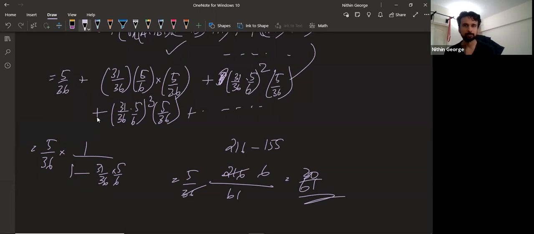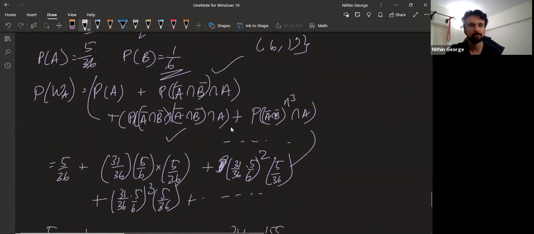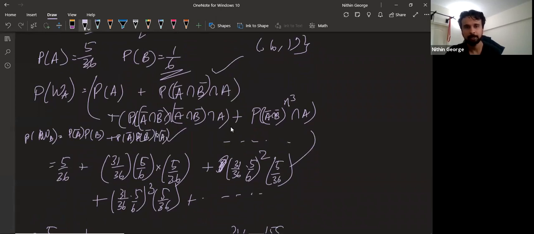So probability of B winning is what? How do you find the probability of B winning? Similarly, probability of B winning is probability of A not putting and then B winning, plus probability of A not putting, B not putting, A not putting, and then B winning, and so on.